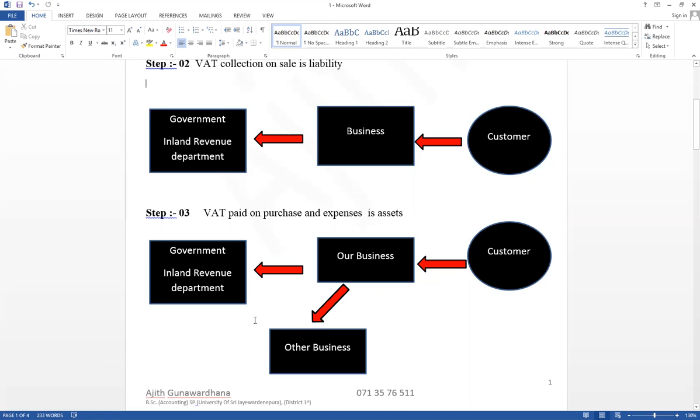Therefore, VAT paid on purchases and expenses can be claimed from the government. Therefore, it is an asset. Think about there are two things. VAT collection on sales is a liability. That value should be paid to the government. And VAT paid on purchase or expense, that value can be claimed from the government. Therefore, that is an asset.